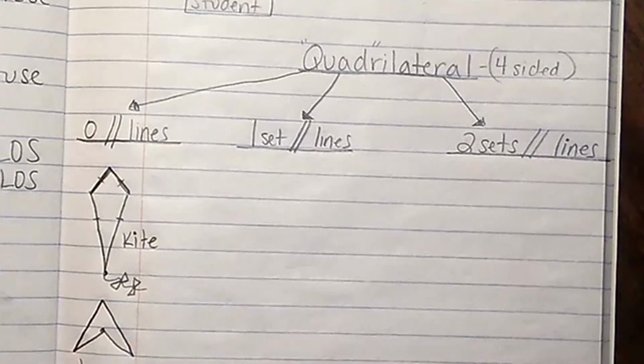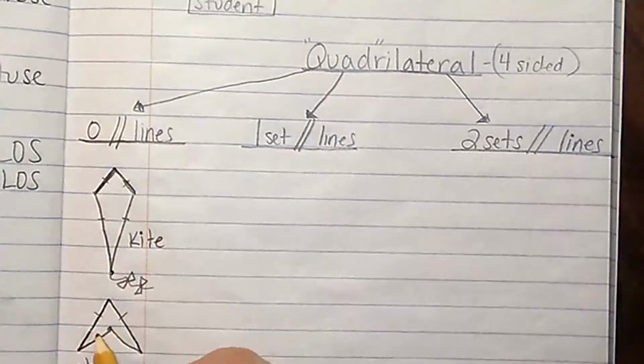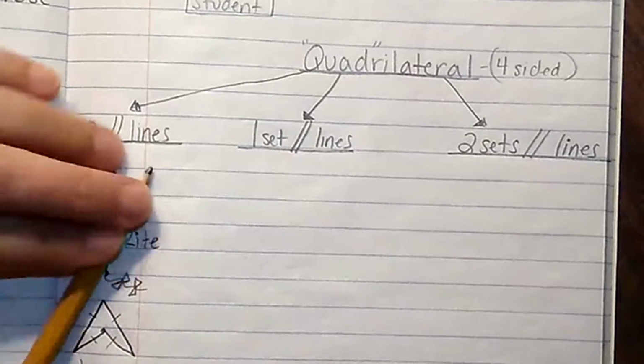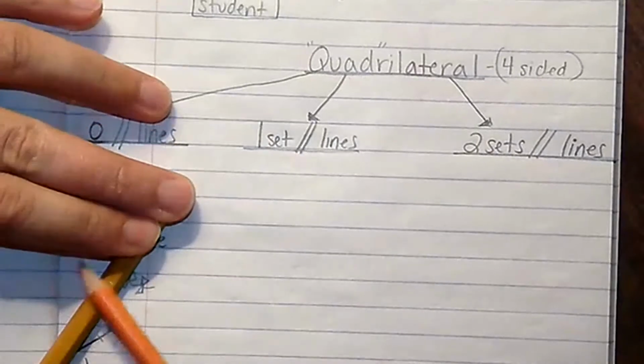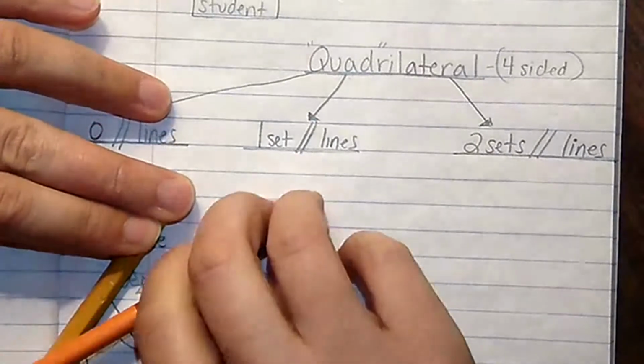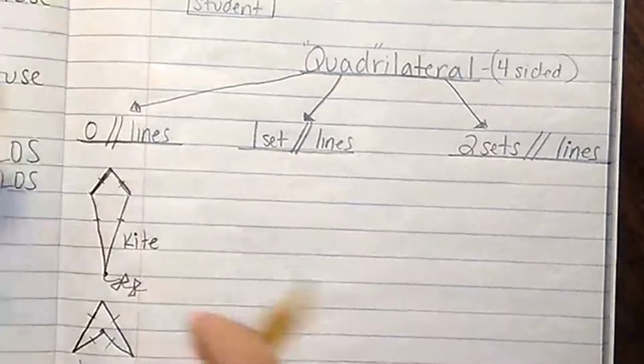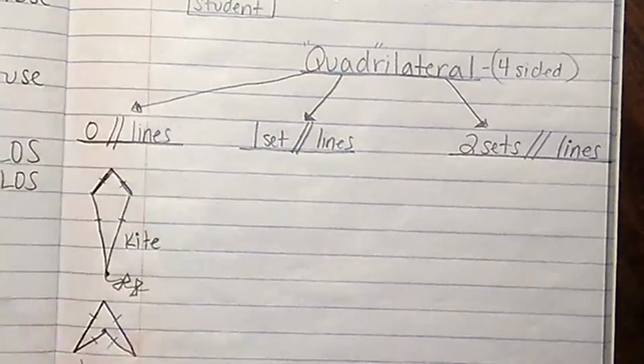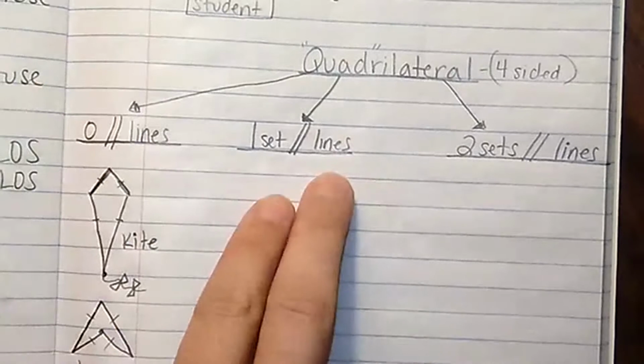And a chevron is a quadrilateral because it has 4 sides. 1, 2, 3, 4. But no parallel sides. Look, if I do my test, here's my pencil. Not that one, not that one, not that one. It has no parallel lines. Still a quadrilateral. All right, so this is one branch. Now I'm going to move over to the next branch.